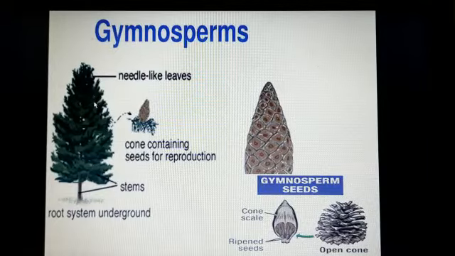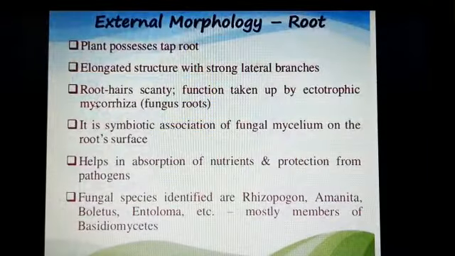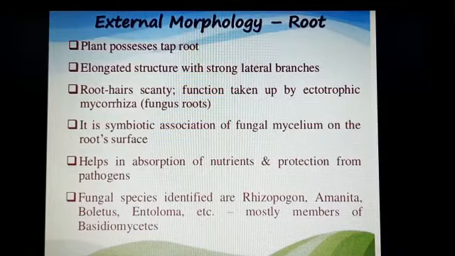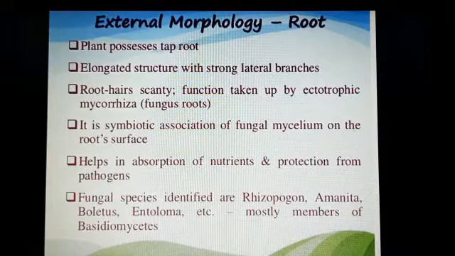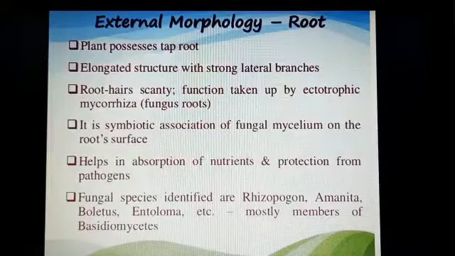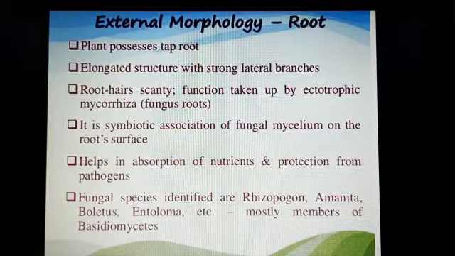Now we read the external morphology of the root, and it is very important, student, that in gymnosperms the plant possesses a taproot. The primary root is very long, and from this primary root the secondary and tertiary roots arise. In gymnosperms the plant possesses a taproot, an elongated structure with strong lateral branches.